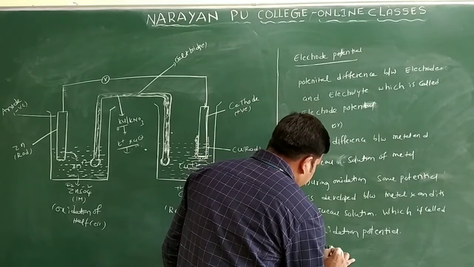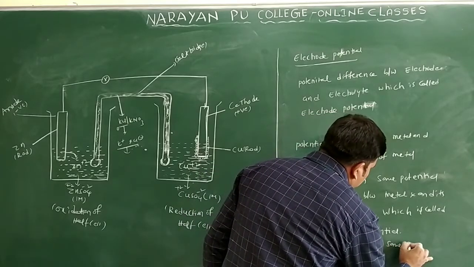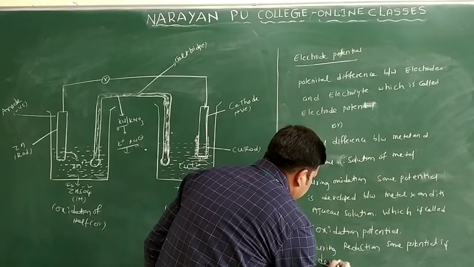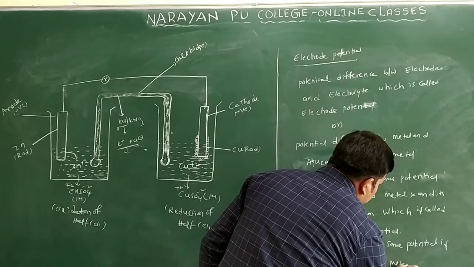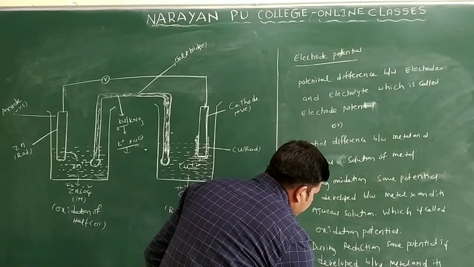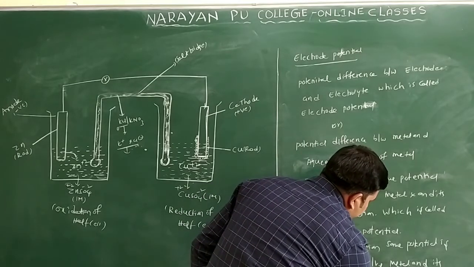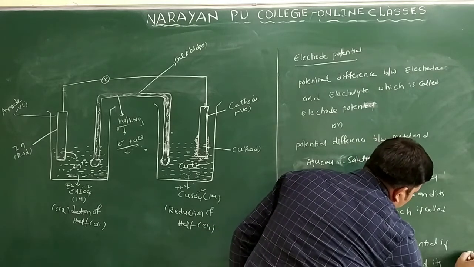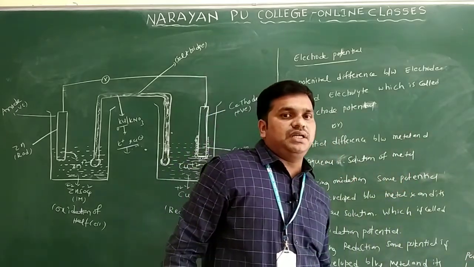So I will write here: during reduction, some potential is developed between the metal and its aqueous solution, which is called reduction potential. So this is regarding oxidation potential and reduction potential only.